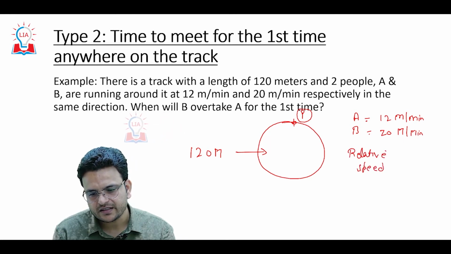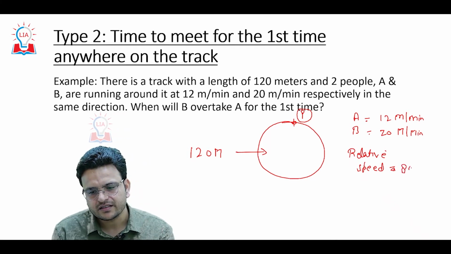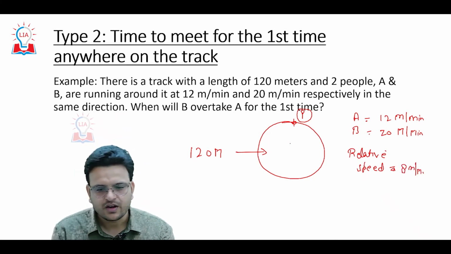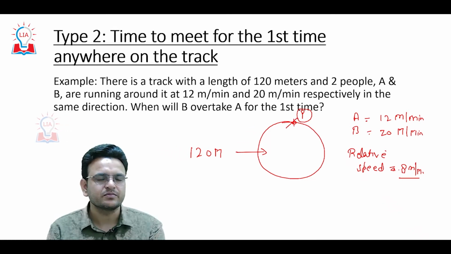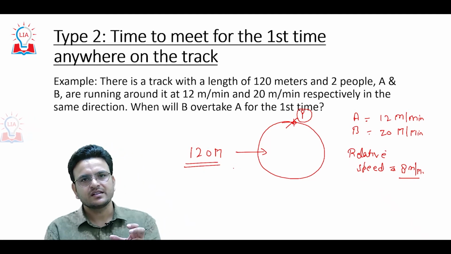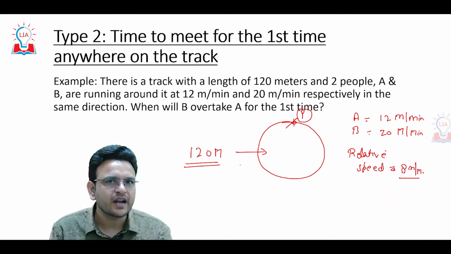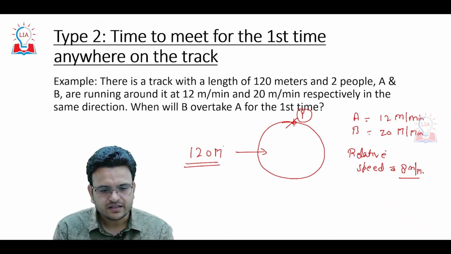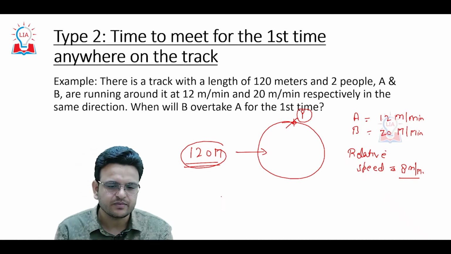Relative speed will be 20 minus 12, which is 8 meter per minute. This is the distance that has to be covered. Time taken to meet anywhere on the track will be distance, meaning the circumference of the track, upon relative speed.